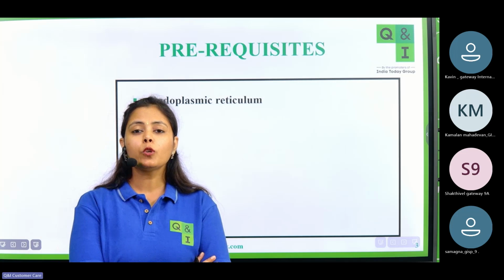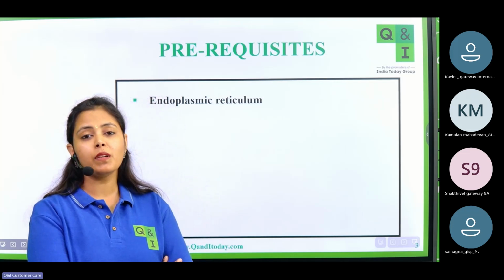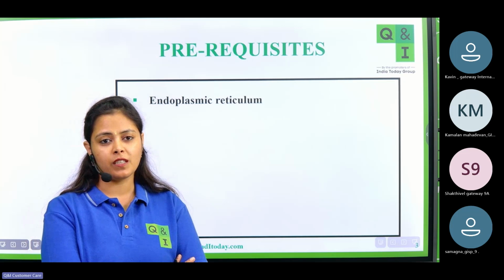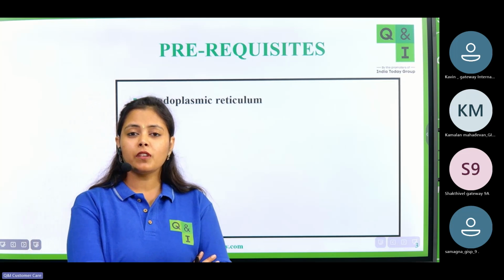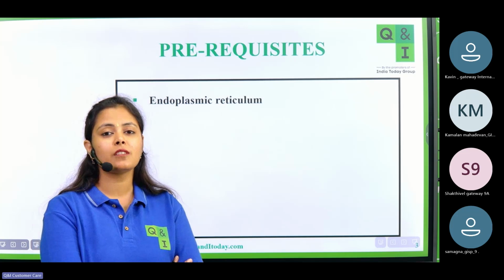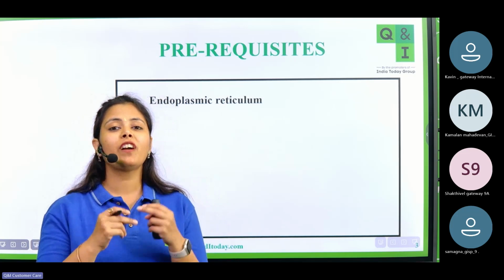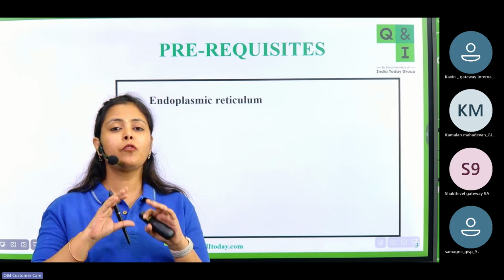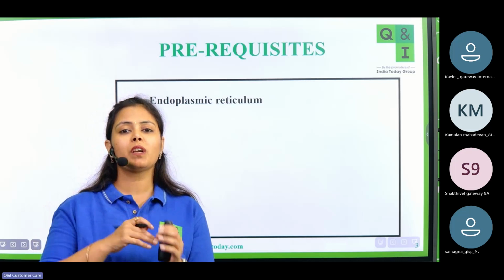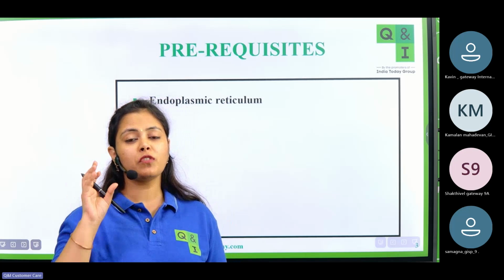But what we need to remember is that rough endoplasmic reticulum is actually not synthesizing proteins. It has ribosomes on its surface, and ribosomes are synthesizing proteins. Rough endoplasmic reticulum is basically modifying the proteins. It is folding them so that the protein becomes functional. So that you have to specifically write.